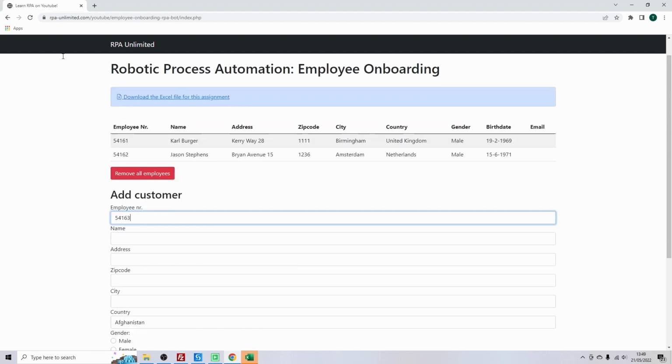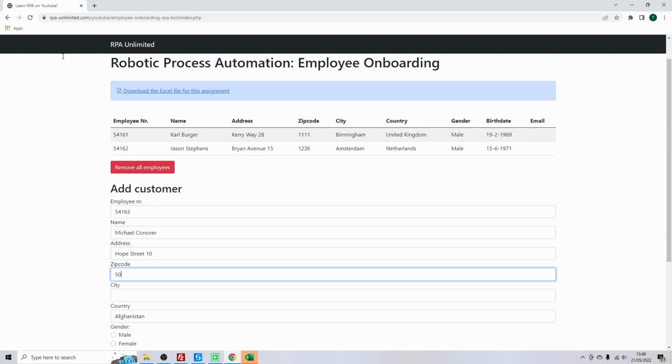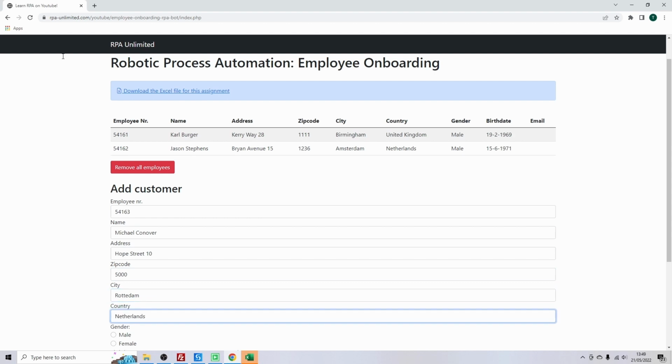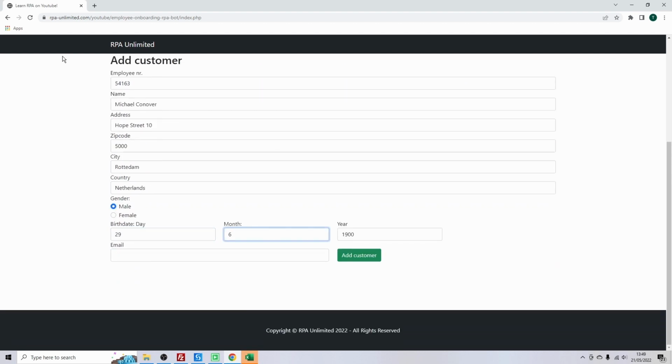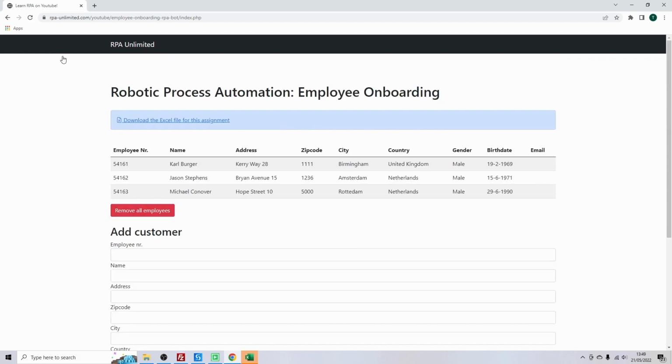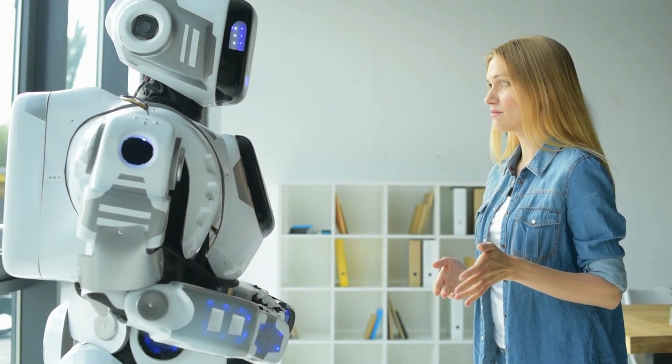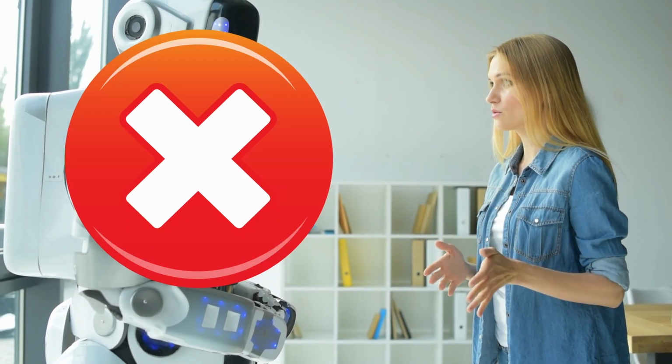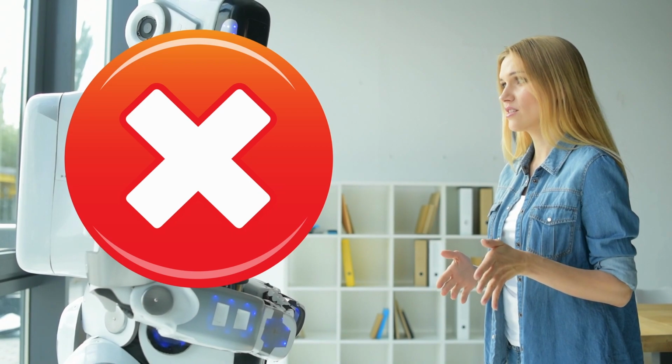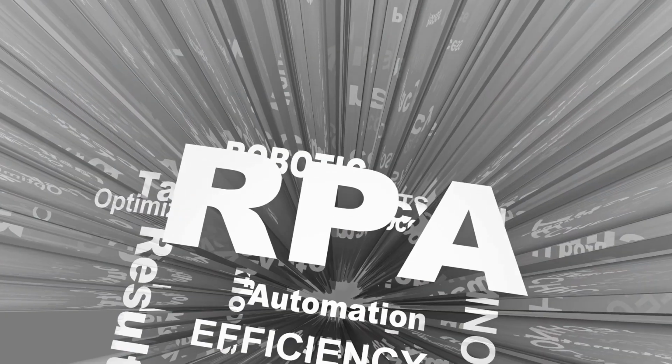This is a very simple robot, though it already provides lots of value to John. In the next section, you will build this robot yourself. You will see how easy RPA is. You've already learned that RPA has nothing to do with physical robots, which is a very common misconception. Let's see what RPA stands for.